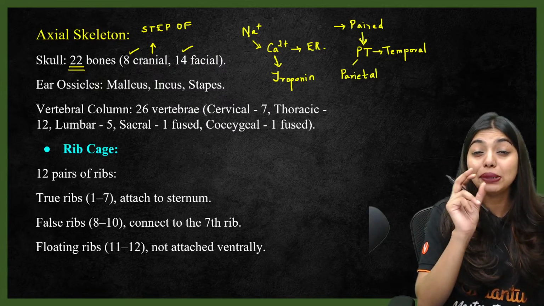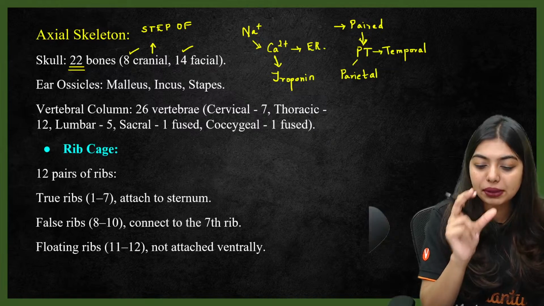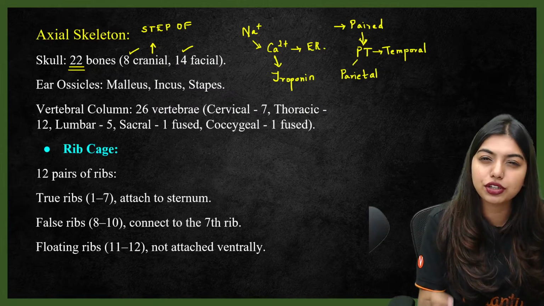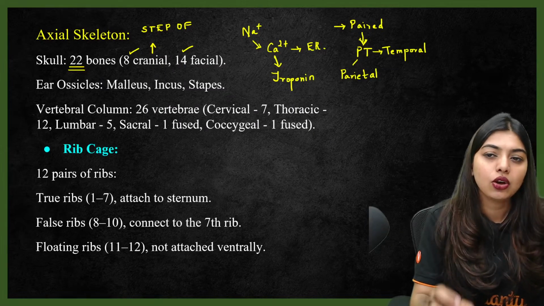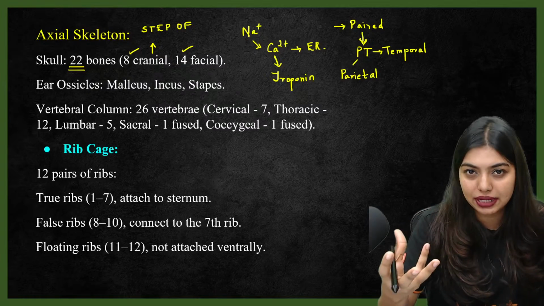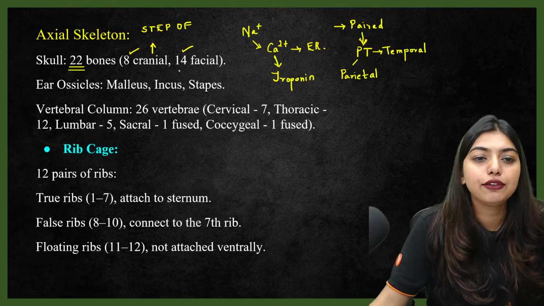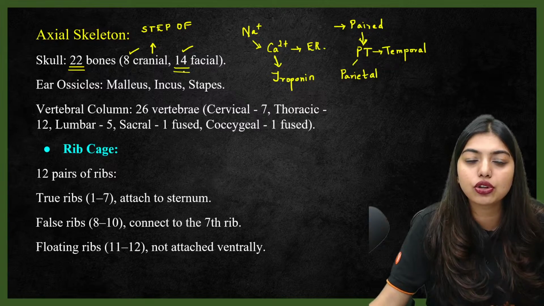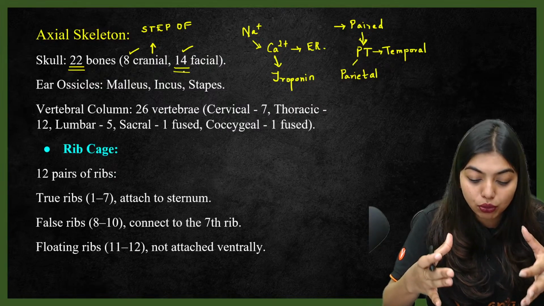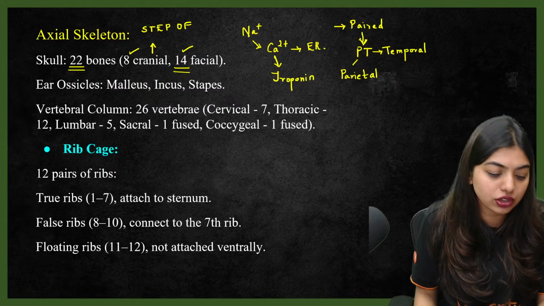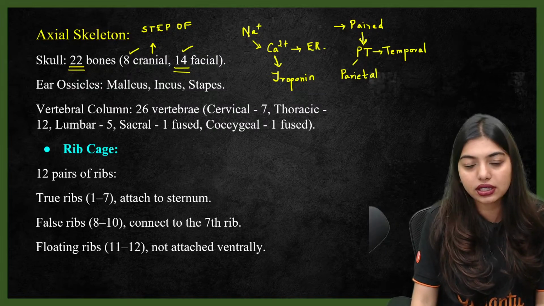Now in that, PT, that is your PT teachers, okay? PT teachers are always going to be in pairs, one female, one male. So that is going to be temporal and parietal. Done. Then 14 facial bones are there. Luckily, you do not have to remember all the facial bones, but if you want a detailed lecture of it, it is already on the channel. All of you can go and check the lecture as well.